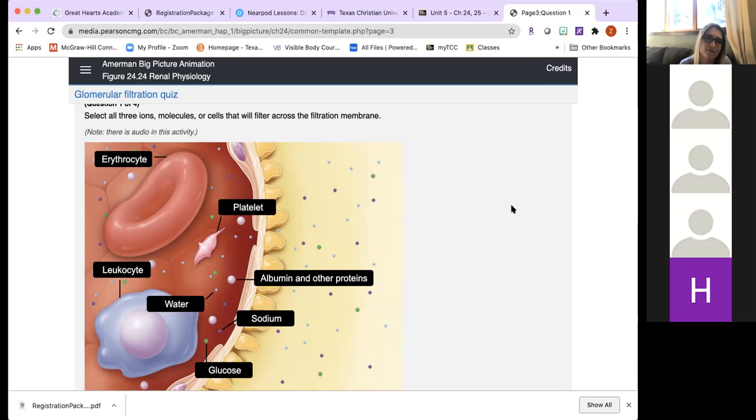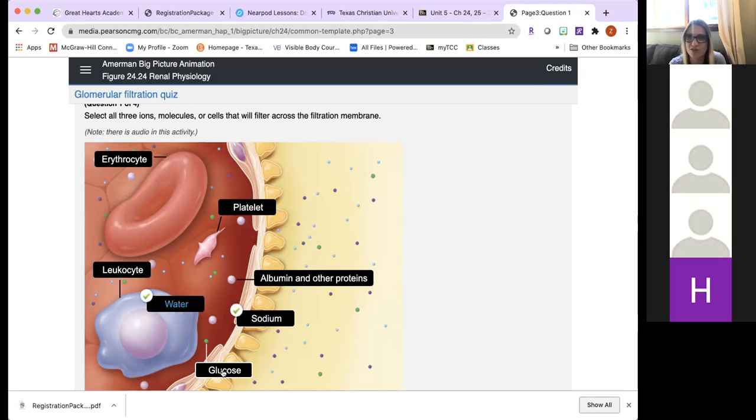Anybody? Anything? Okay, sodium. Sodium looks small enough to pass through. Let's click it. Okay, good, sodium was good. What else? Okay, water and glucose. We got water. Water is pretty small as well, and it's going to create the bulk of the fluid, right? And then glucose looks very small as well.